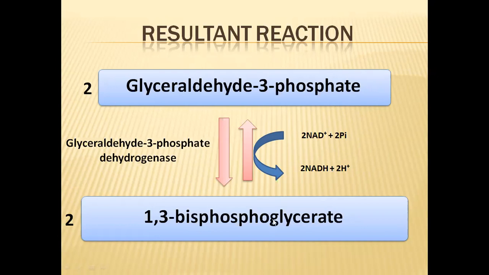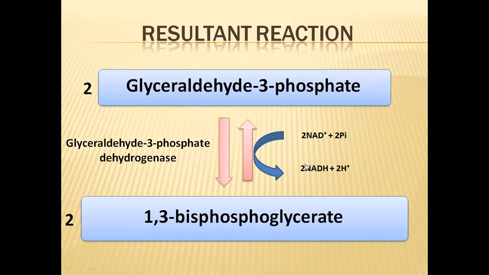So phosphorylation is taking place in this sixth reaction also, but the difference is that in the first step and the third step, ATP molecules were utilized for phosphorylation. But here in the sixth step, phosphorylation is made possible with the help of inorganic phosphates and NAD plus ions. So no ATP is utilized for this purpose.